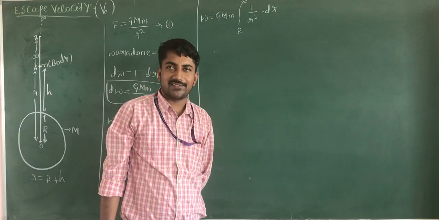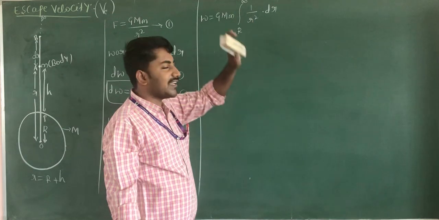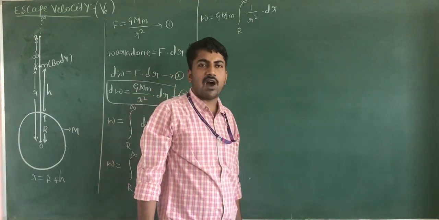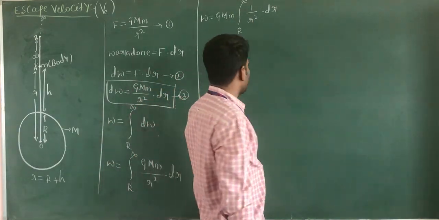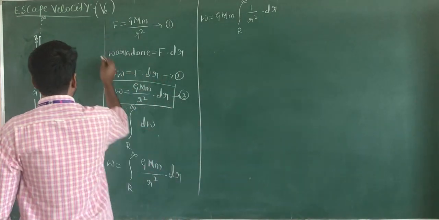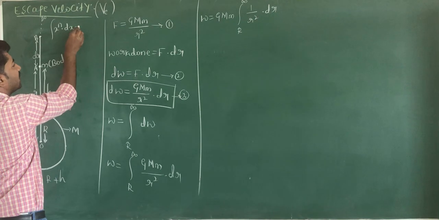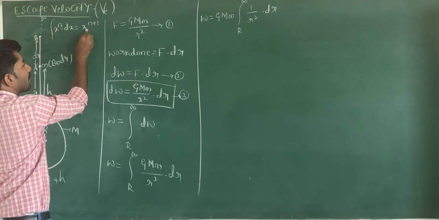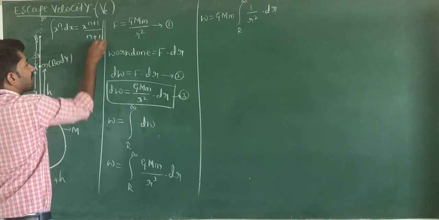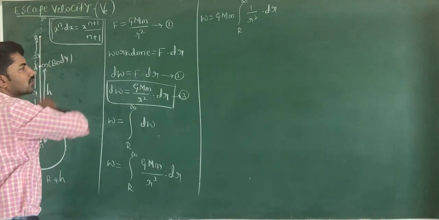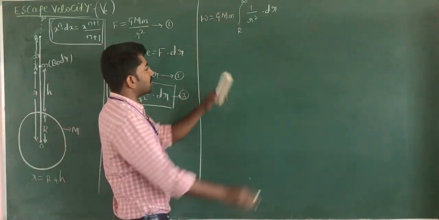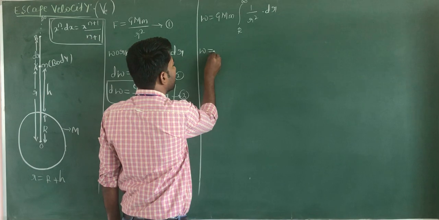Suppose if you apply, you know the standard integration formula, that is integration of x to the power of n into dx is equal to x to the power of n plus 1 divided by n plus 1. This is the standard integration formula.